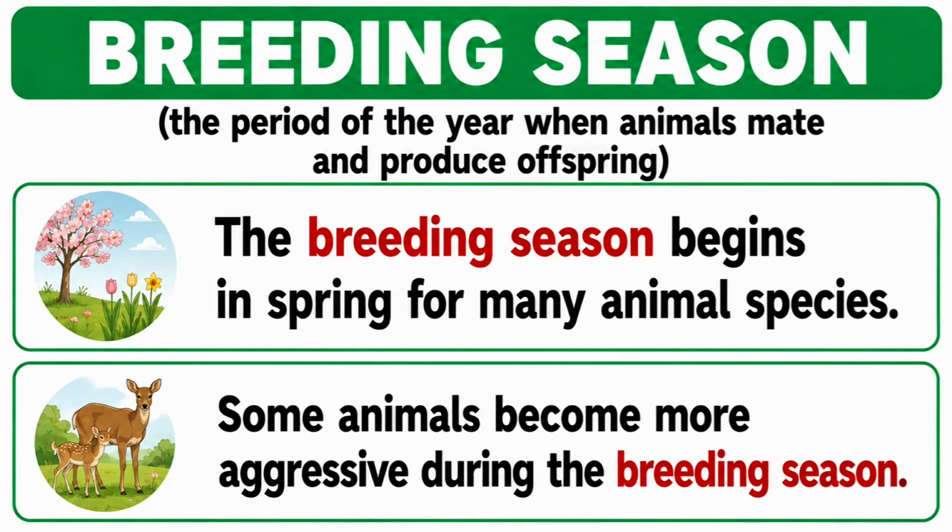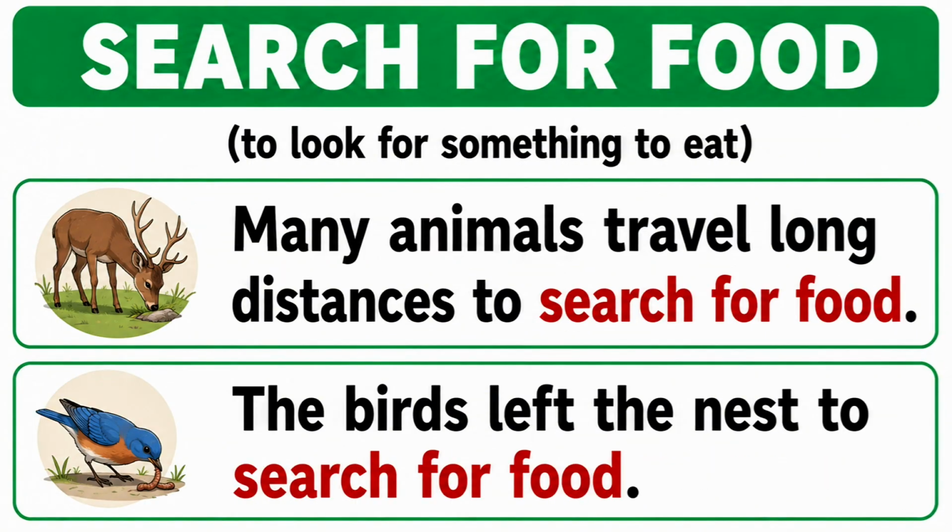Breeding season. The period of the year when animals mate and produce offspring. The breeding season begins in spring for many animal species. Some animals become more aggressive during the breeding season. Search for food. To look for something to eat. Many animals travel long distances to search for food. The birds left the nest to search for food.